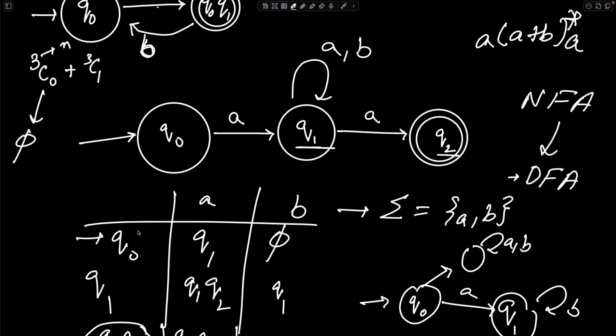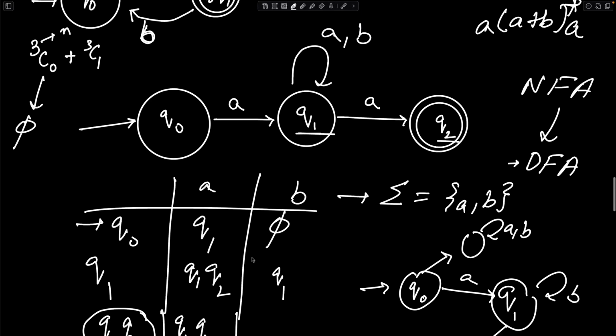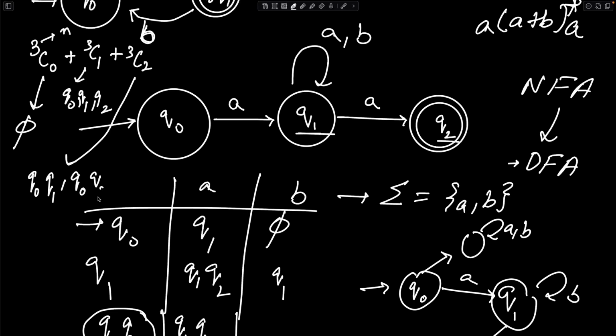This corresponds to your Q0 possibility, Q1 possibility, and Q2 possibility, plus 3C2. This corresponded to your possibility of it being Q0Q1, Q0Q2, Q1Q2.